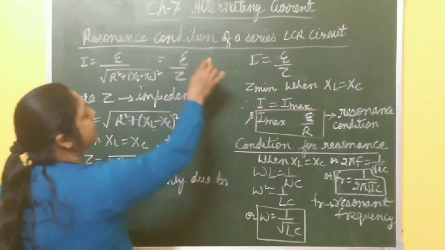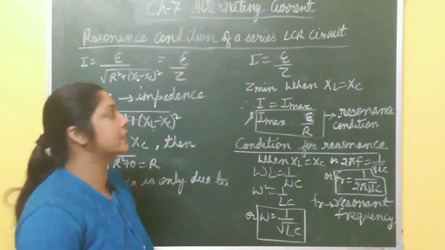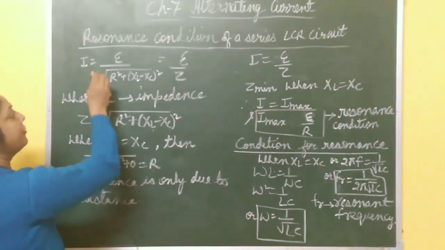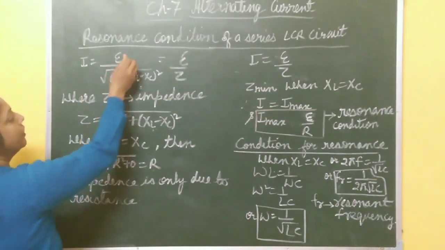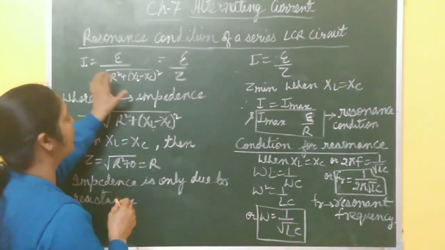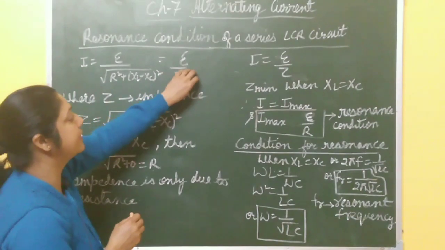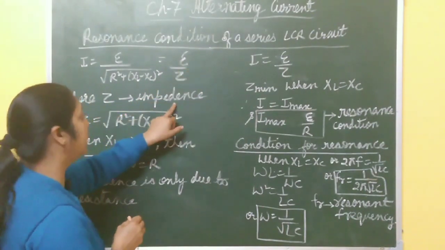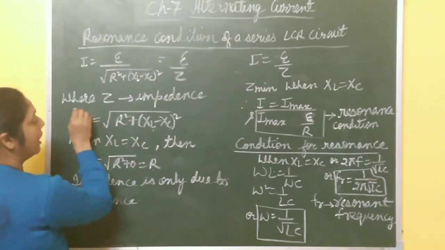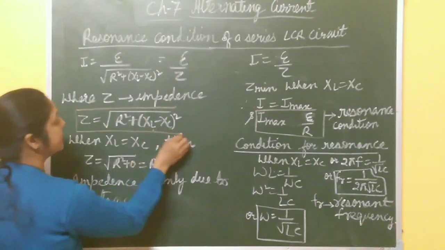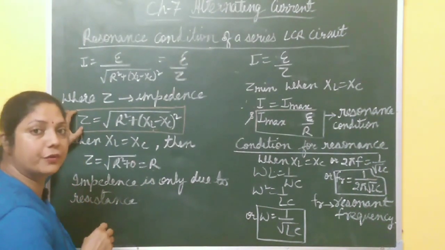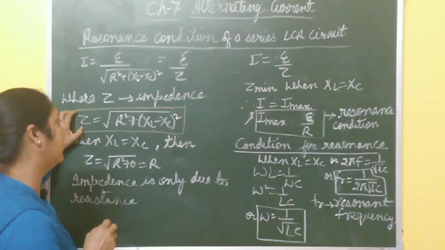Next is the resonance condition of a series LCR circuit. What is this resonance condition? You know, in the case of an LCR circuit, I equals E by under root R square plus XL minus XC whole square. And this whole term is represented by the letter Z, and Z is called impedance. Impedance of the circuit is given by under root R square plus XL minus XC whole square, and it is the effective resistance offered by the series LCR circuit, right?